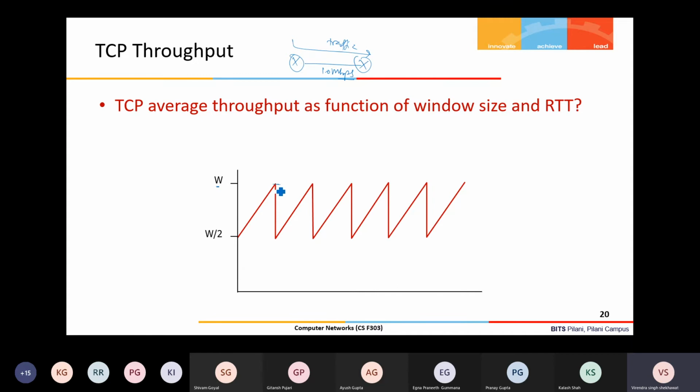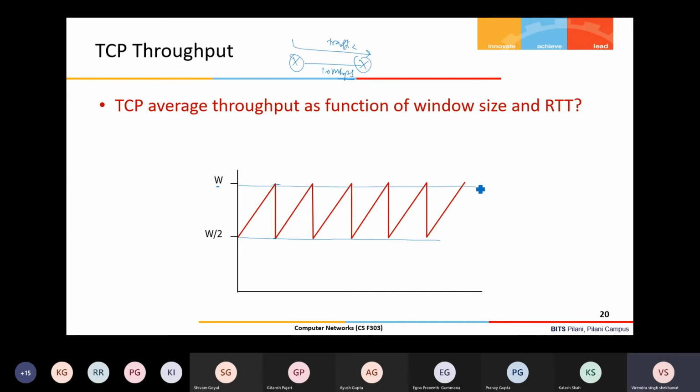Once the drop is detected by 3 duplicate ACKs, I will enter into the fast recovery mode, and the window becomes W by 2. So all the time my window is fluctuating from W to W by 2. Assuming that's the only traffic, I can safely assume that. So this is the behavior of TCP.